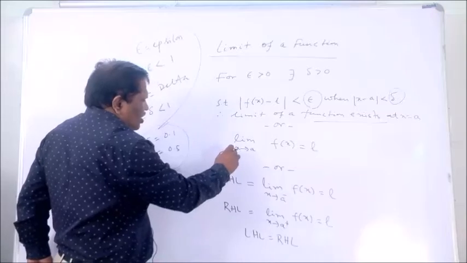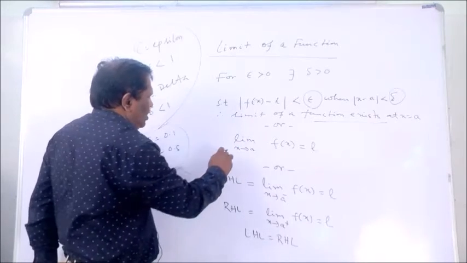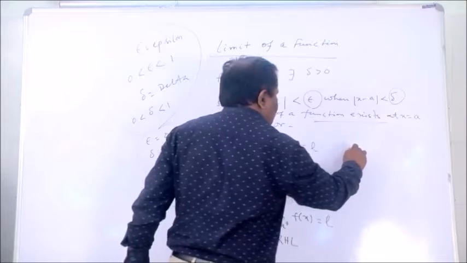Similarly, limit x tends to a, f of x equals L. x tends to a means x approaches a, with x not equal to a.